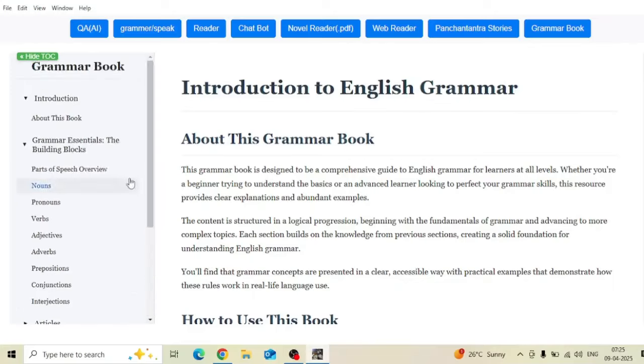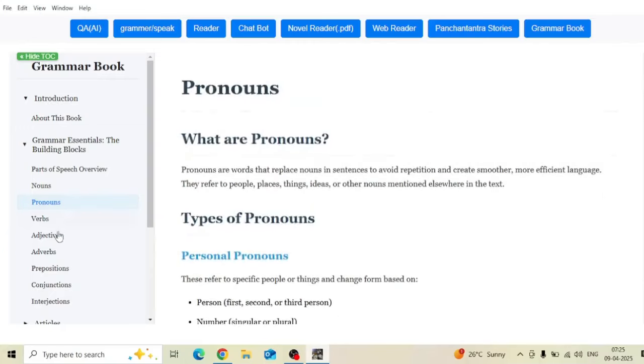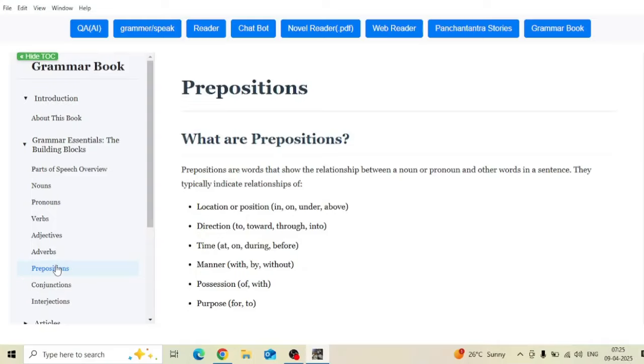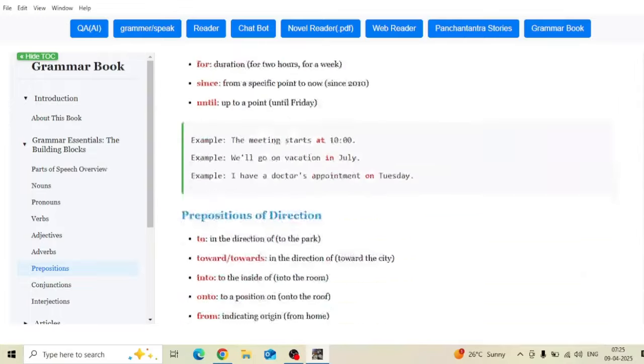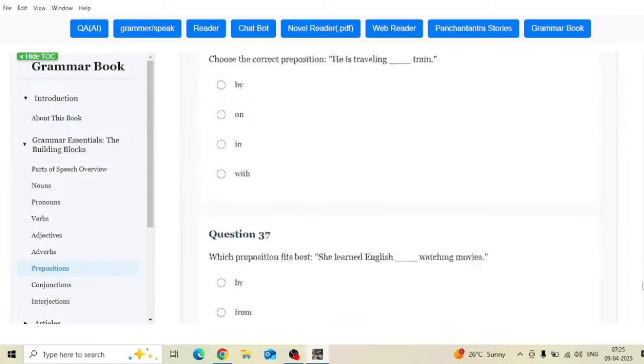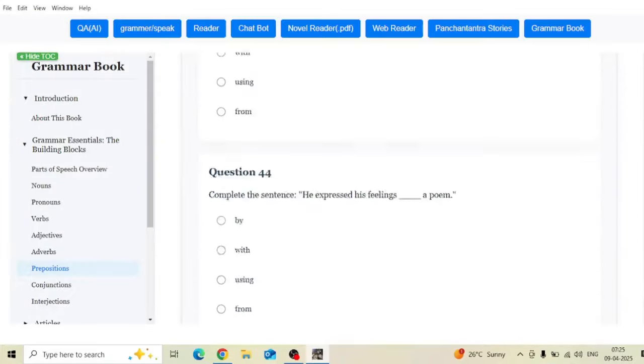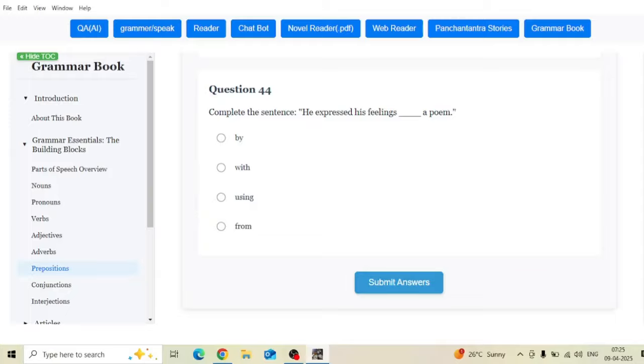Each section has a theory section. Each section has a quiz section. I have included more questions in sections where you are going to make a lot of mistakes. For example, in prepositions, people are going to make a lot of mistakes. So that's why after the theory, I have included a lot of questions. For example, this section involves 44 multiple choice questions.